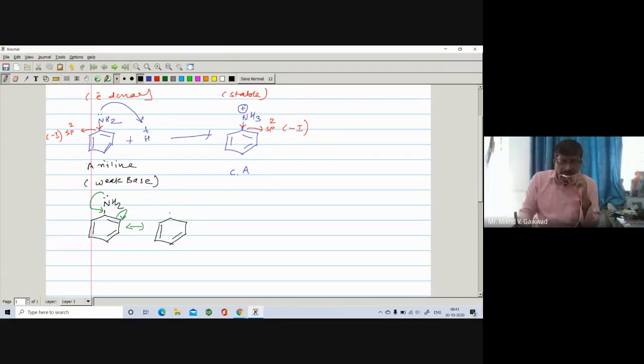Here is a double bond, and here is an NH2. In this case, nitrogen carries a positive charge and this carbon carries a negative charge. When there is a lone pair on the nitrogen, it can donate to the H plus. But here the lone pair on the nitrogen is involved in delocalization. It is not available for donation to the H positive. That's why it is found to be a weak base.